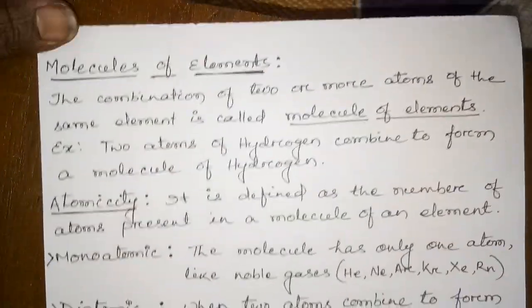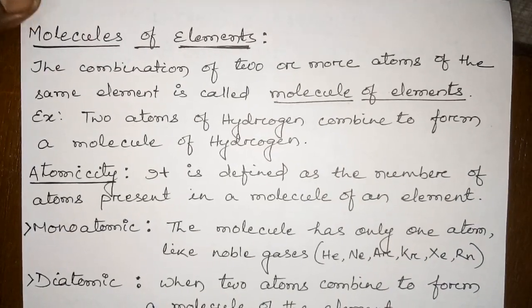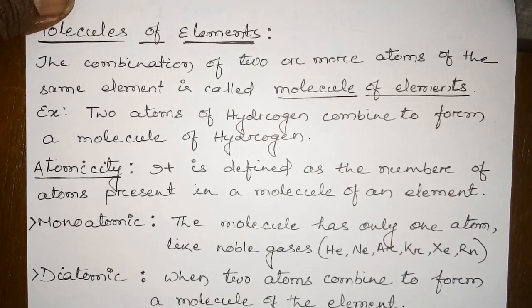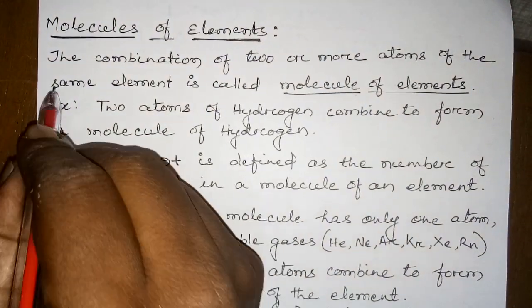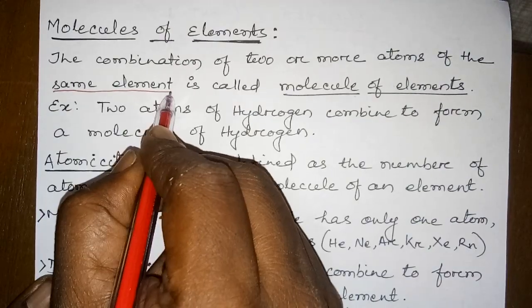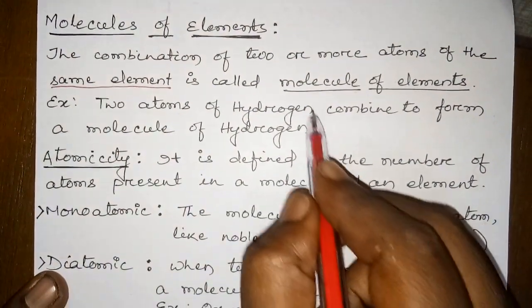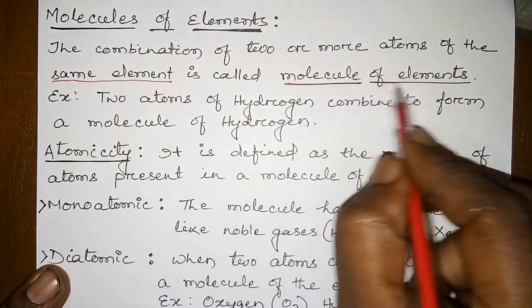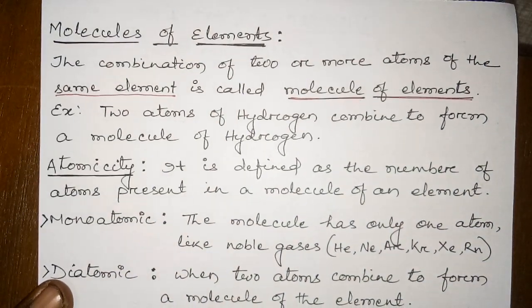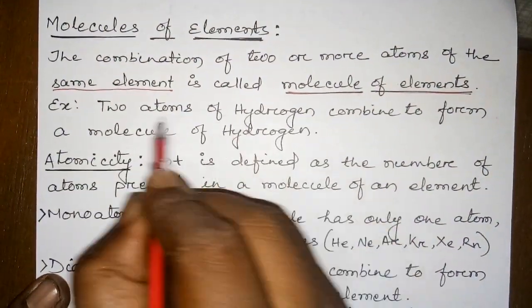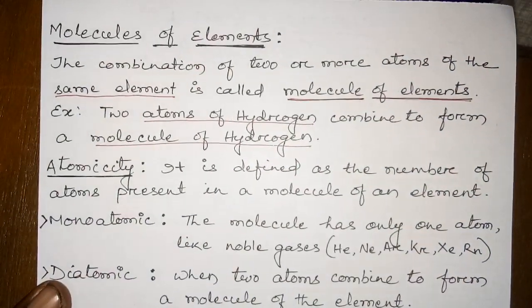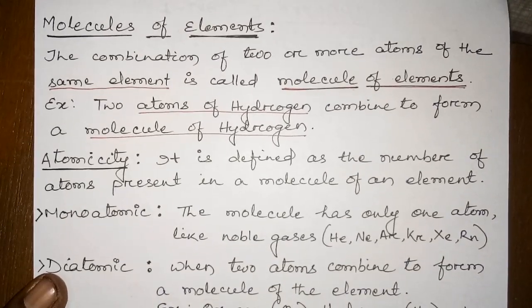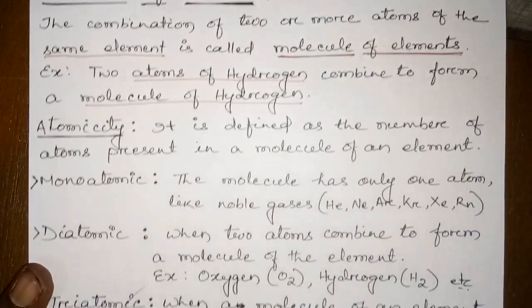Now we will discuss what is a molecule of an element. Combination of two or more atoms of the same element is called a molecule of an element. Example, two atoms of hydrogen combine to form a molecule of hydrogen. So the same element, hydrogen, two atoms are combined to form a molecule of hydrogen.